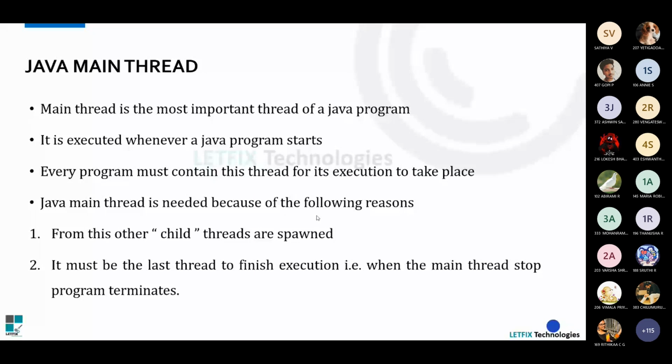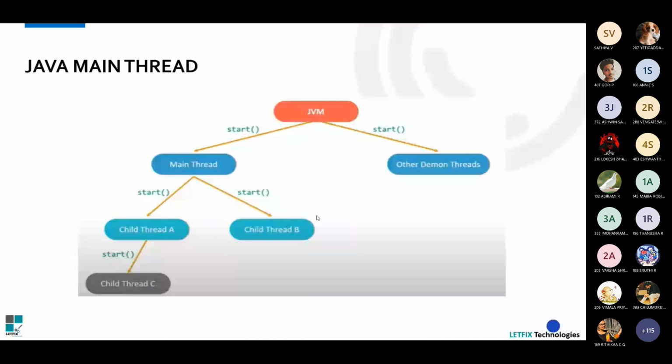In a pictorial representation, we start with the JVM. You all know what the JVM is, the Java Virtual Machine. This is responsible for execution of all our programs. From the JVM, our main thread is getting executed. We have seen what the start method is. It is a method of the thread class alone. When the thread's start method is invoked, the run method is invoked internally. So the main thread is executed first, and only after the main thread, the child threads which we have created.